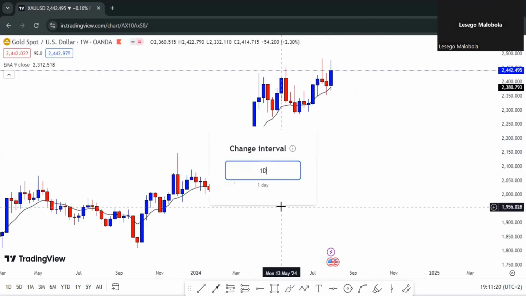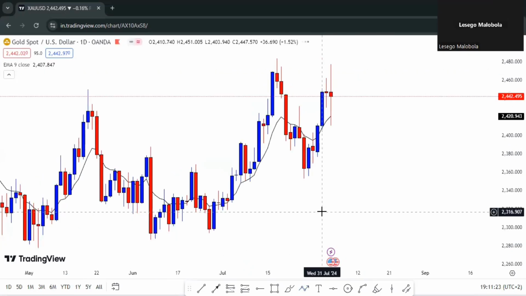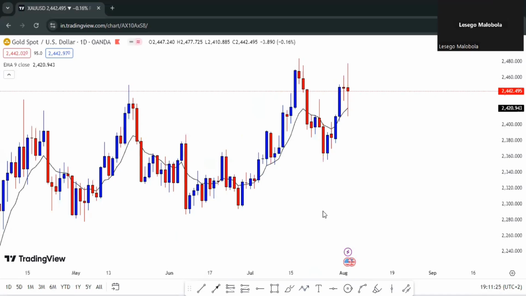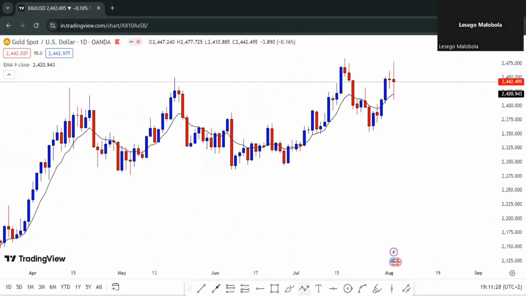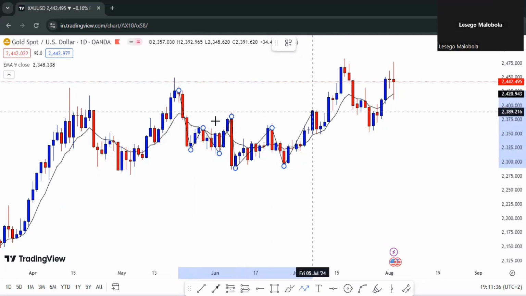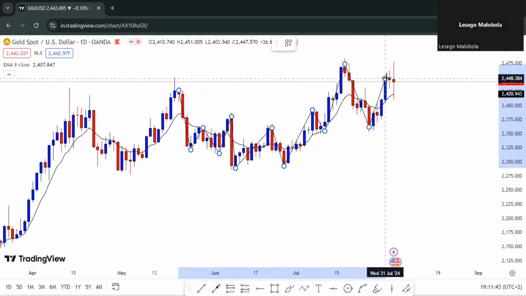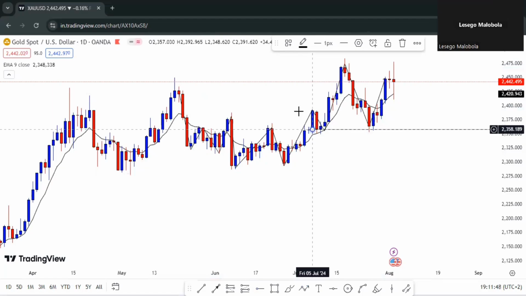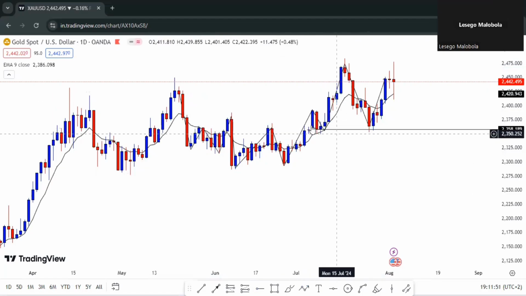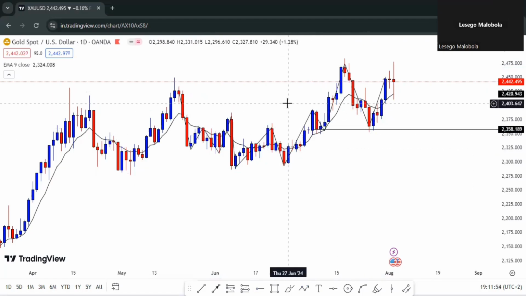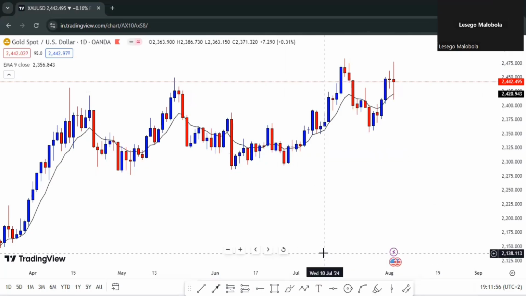So what I'm gonna do is go on the daily time frame and do exactly the same thing that I did on the weekly. On the daily time frame, we can see that price was moving in a bearish movement, but then we had that shift of structure by breaking these lower highs, and now price is creating higher highs and higher lows, so we are in an uptrend. The reason being is that price didn't break below this higher low. As long as it's still above this higher low, we are clearly in a bullish market. So this is what I'm able to see from the daily.